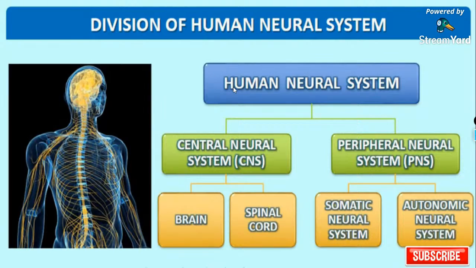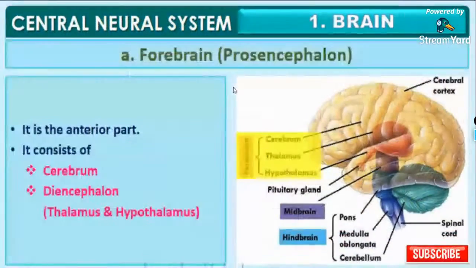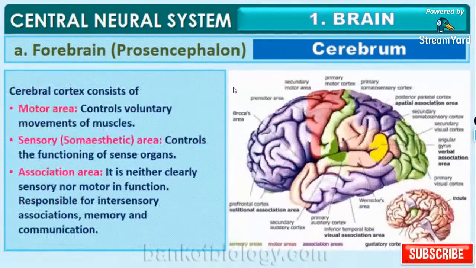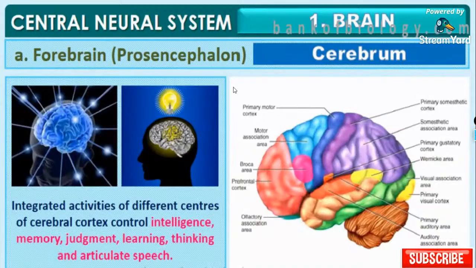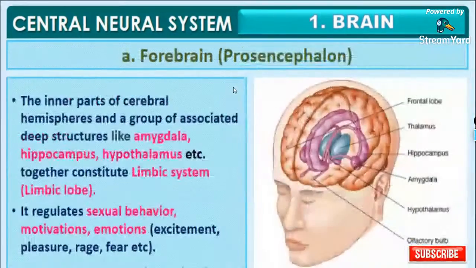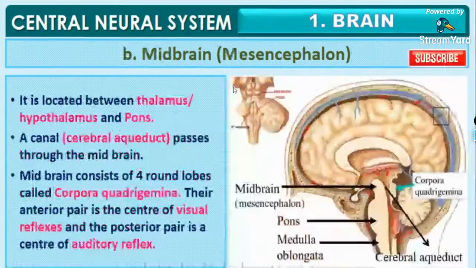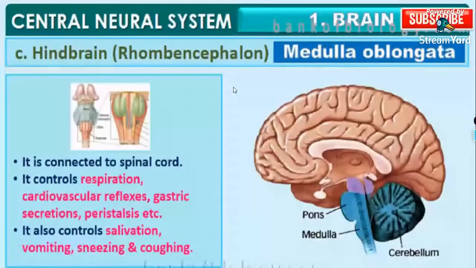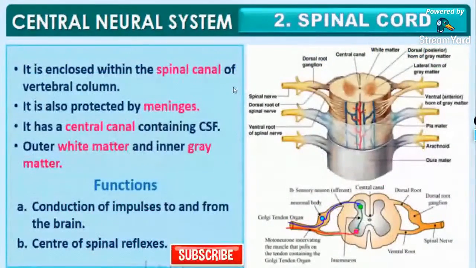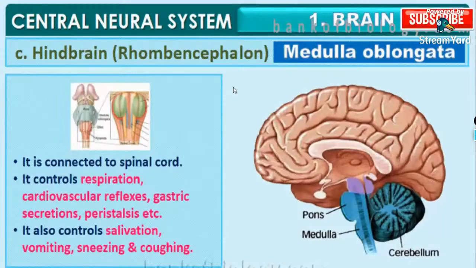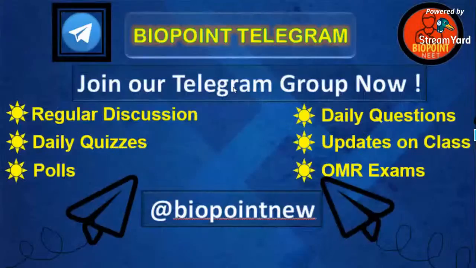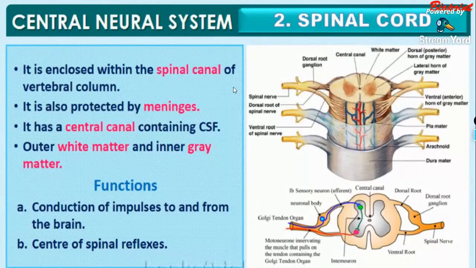In the last lecture, we discussed the different parts of the brain: cerebrum, cerebellum, diencephalon, mesencephalon, prosencephalon. I have already mentioned that you have to read your NCERT textbook along with me. I hope you have read the NCERT of this chapter up to the topics taught till now. Last day we stopped where we began the spinal cord. Today we are going to discuss the spinal cord and the reflex action. Let's begin.